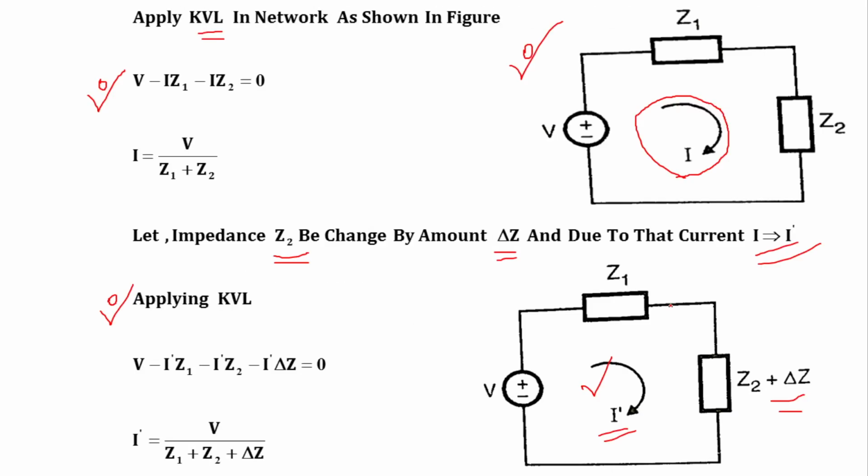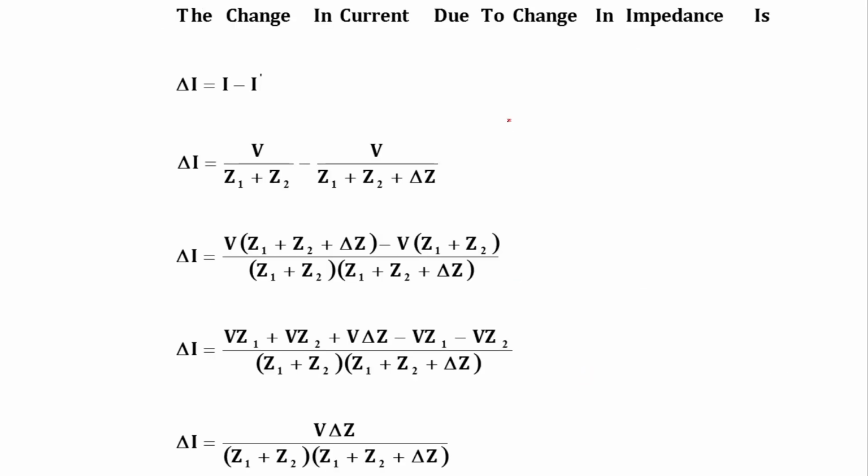Now the change in current. Suppose this is our previous current and this is the current with the change in impedance. So I can say that the change in current due to change in impedance is given by delta I, and that delta I is nothing but I minus I dash.